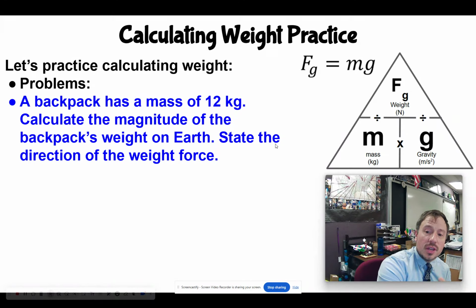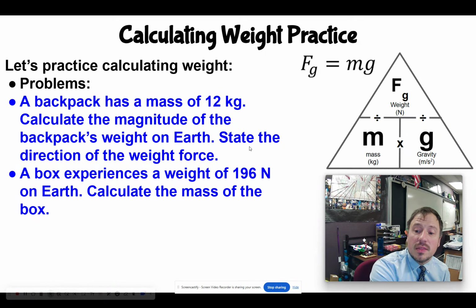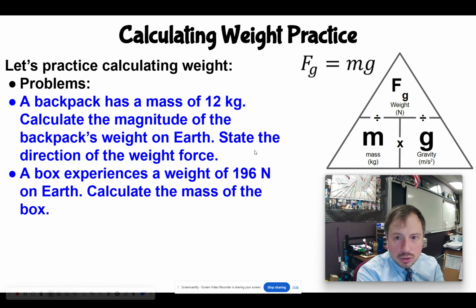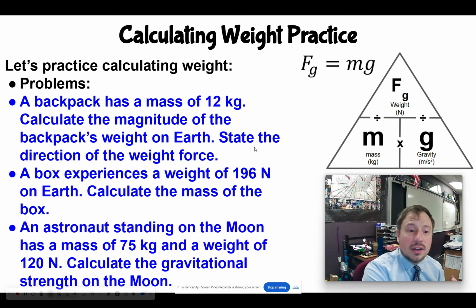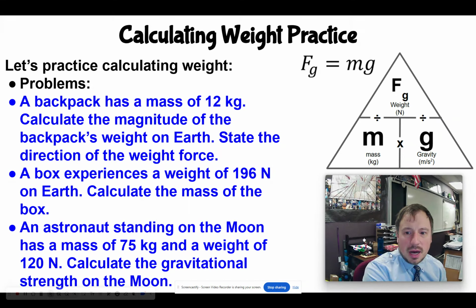So what I'm going to do for these problems, I just have 3 problems here, and these are going to be for each of the variables. I'm just going to show you how to get the equation using this triangle and set that up. The second one is a box experiences a weight of 196 newtons on Earth. Calculate the mass of the box.